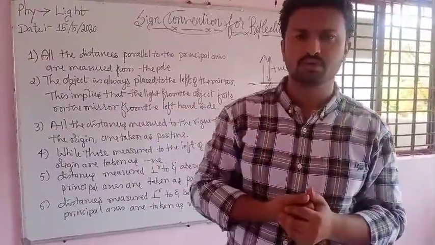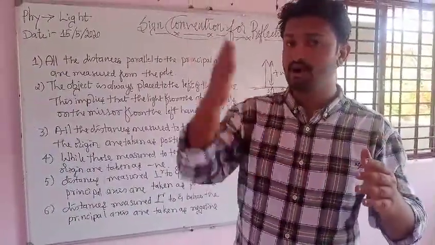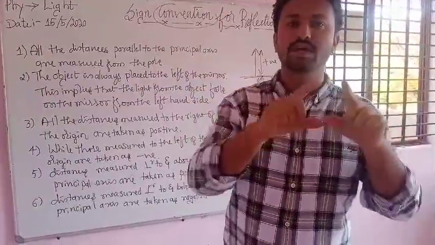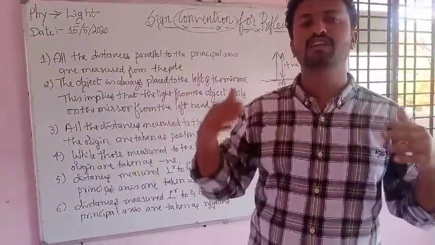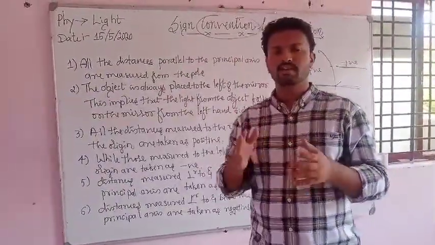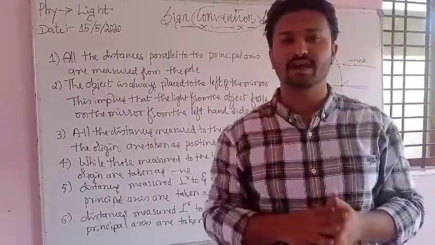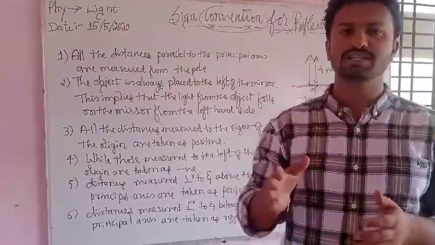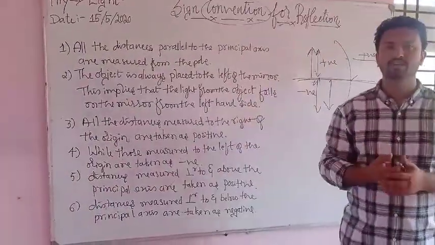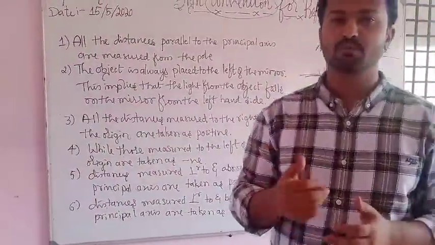Okay, you have to complete the ray diagram after reflection. When a ray is parallel to the principal axis, after reflection you have to complete the ray diagram. Okay, they will ask any one ray diagram for 2 marks, and you have to write the explanation. That covers all the sign conventions, and next we'll move to the mirror formula.